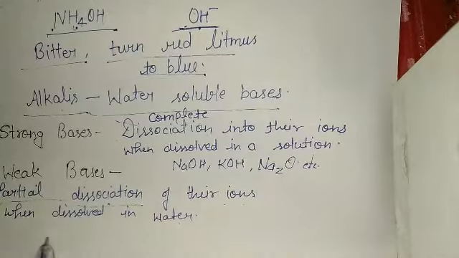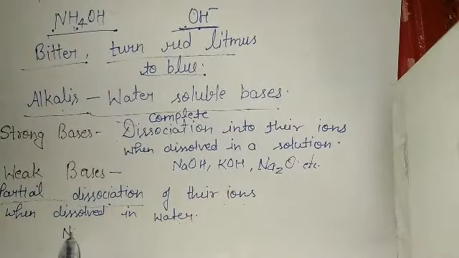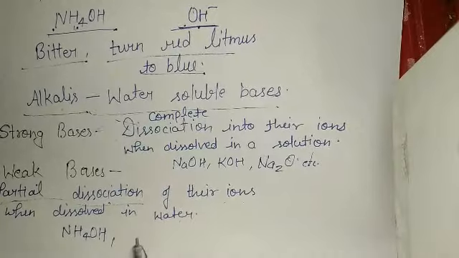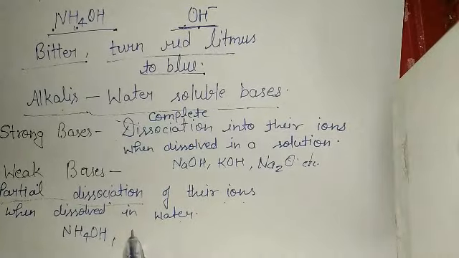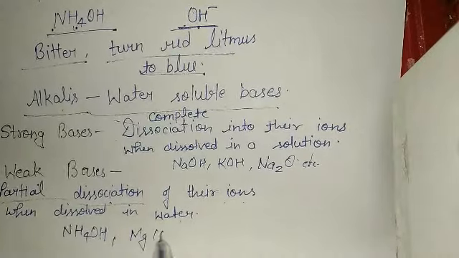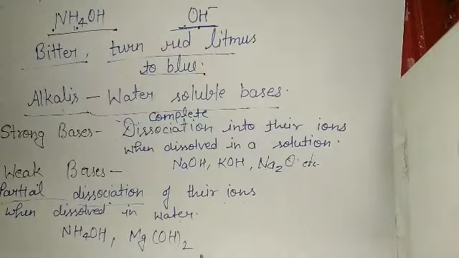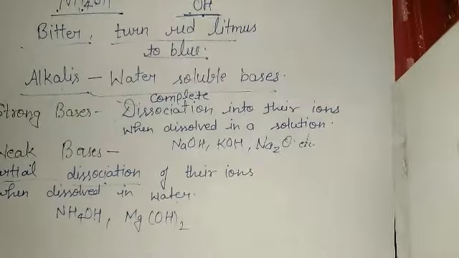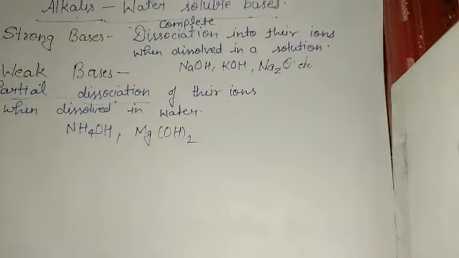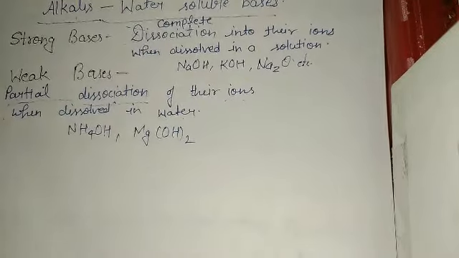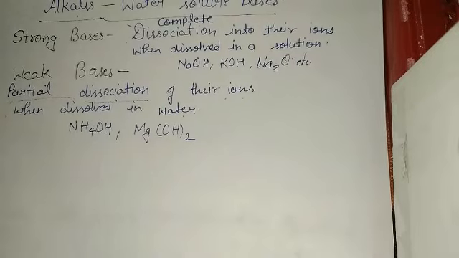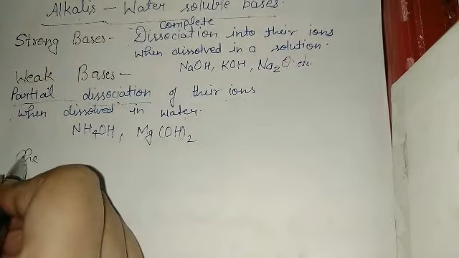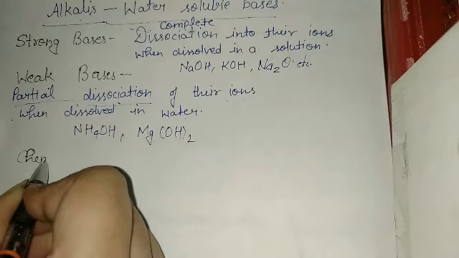The examples of weak bases are NH4OH, which is ammonium hydroxide, and Mg(OH)2, which is magnesium hydroxide, etc. So these are strong bases and weak bases. Next we will study the chemical properties of bases.